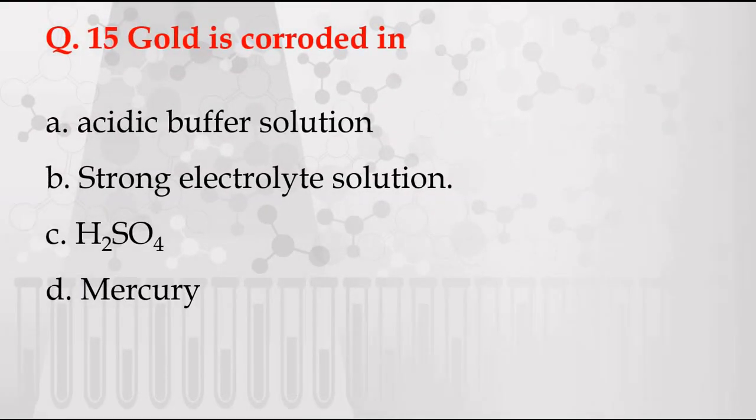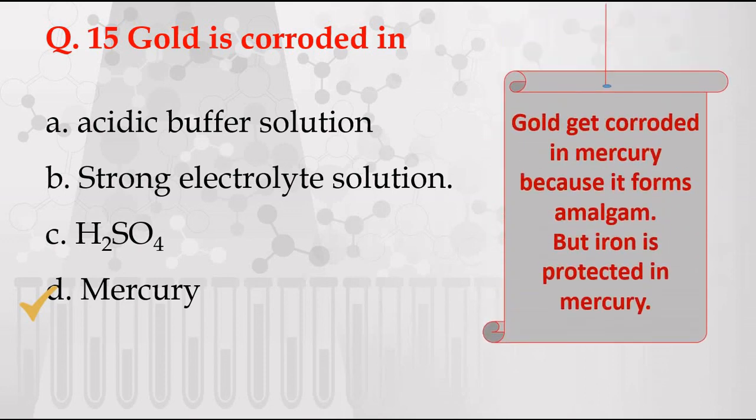Next and the last question. Gold is corroded in A. Acidic buffer solution, B. Strong electrolyte solution, C. H2SO4, D. Mercury. And the correct answer is D. Mercury, because gold gets corroded in mercury as it forms amalgam, but iron is protected in mercury, and this is a surprising statement. In this way, we'll conclude here.